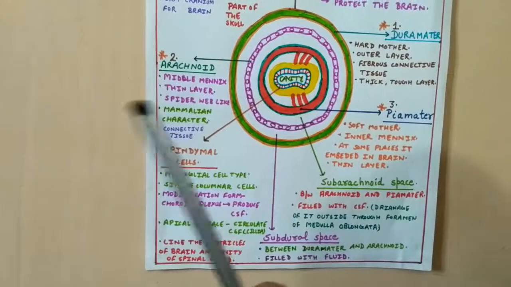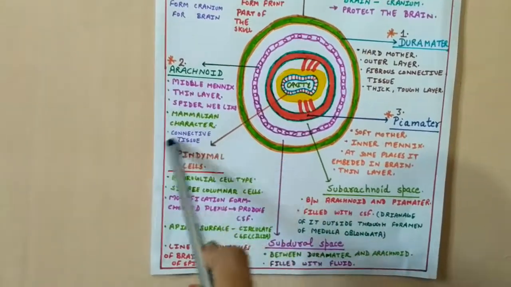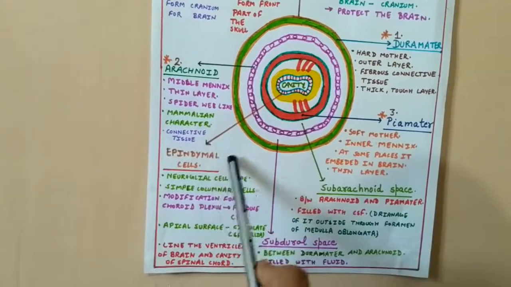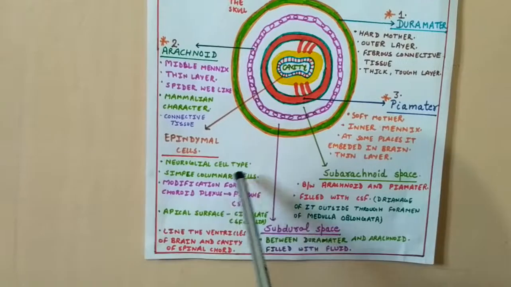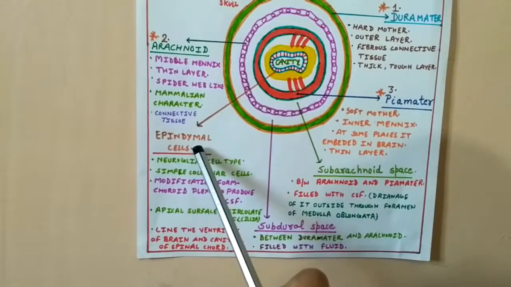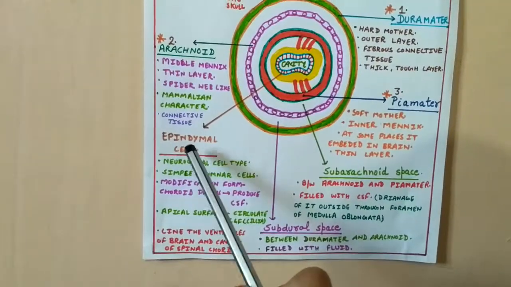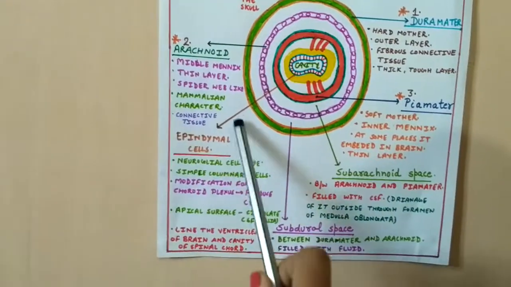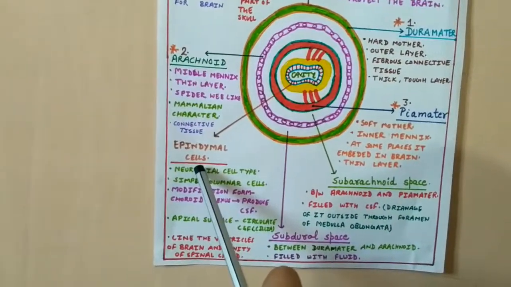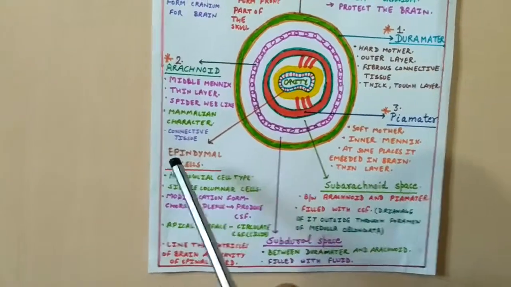Neuroglial cells are mainly 4 types, and ependymal cells are one type of neuroglial cells. These are ciliated cells, and these are simple columnar cells. As I said, these are ciliated cells, that means the apical surface of ependymal cells has cilia or microvilli.